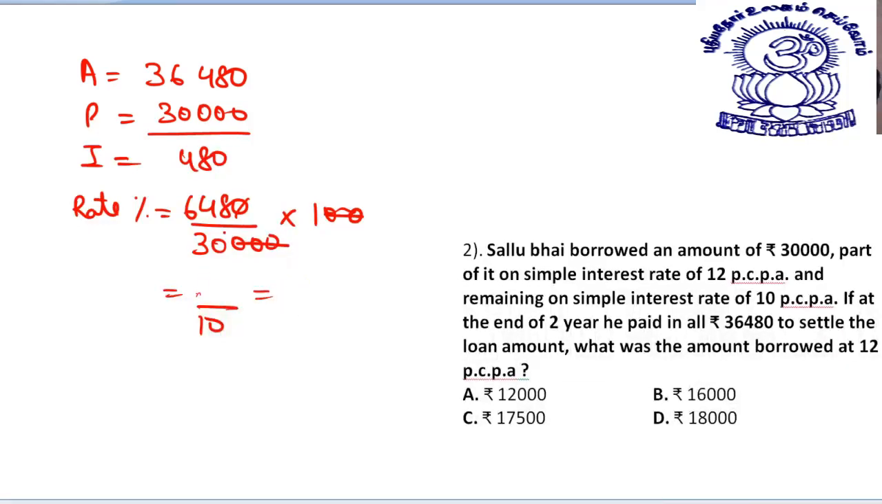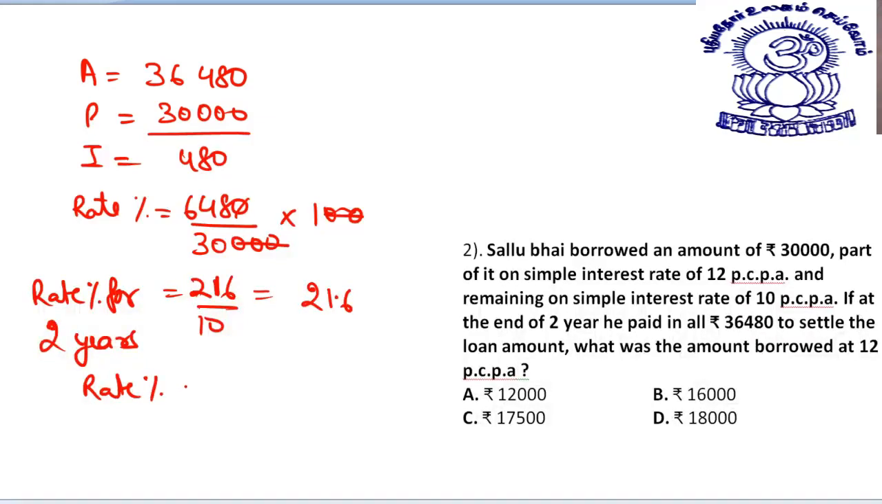And on the top of it, what was the amount? Okay, 2 years. See, the 2 years, the interest is, so this is the rate percent for 2 years. If you divide this by 10, you will get 21.6. So the rate percent for 1 year will be exactly half of this, that is 10.8.